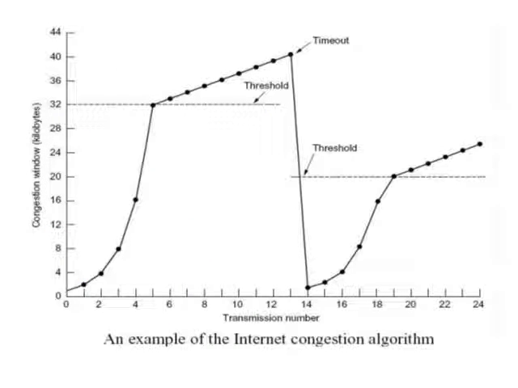Now see an example of congestion control, that is, an example of Internet congestion control algorithms. In this example we have a 2D plot. On the x-axis we have the transmission number, and on the y-axis we have the congestion window in kilobytes. Observe that as the transmission number increases from 0 to 2, 4, 6, 8, 10 up to 24, the congestion window on the y-axis is at 0, 4, 8, 12, 16 up to 44.